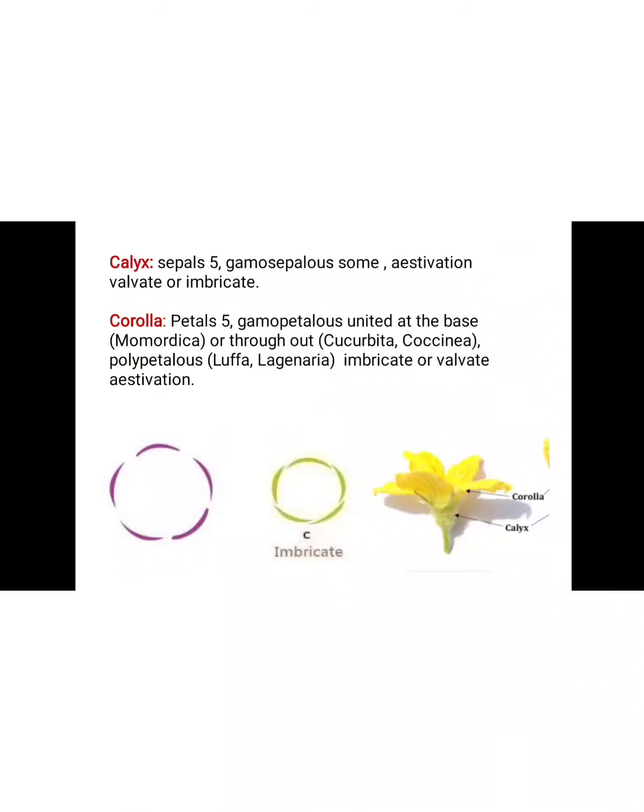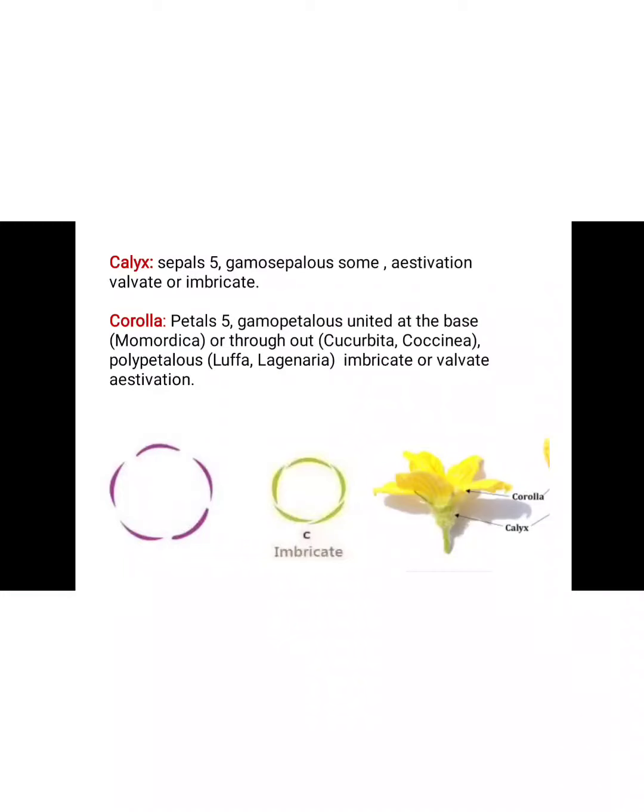In this male flower, the calyx, the sepals are 5, gamosepalous, and the estivation is valvate or imbricate. The number of sepals is 5. The sepals are fused together, so it is called gamosepalous, and the estivation is valvate. It means they are arranged in a single row, or imbricate. Imbricate means one is outer, one is inner, one is outer, one is inner. So this arrangement is called the imbricate arrangement.